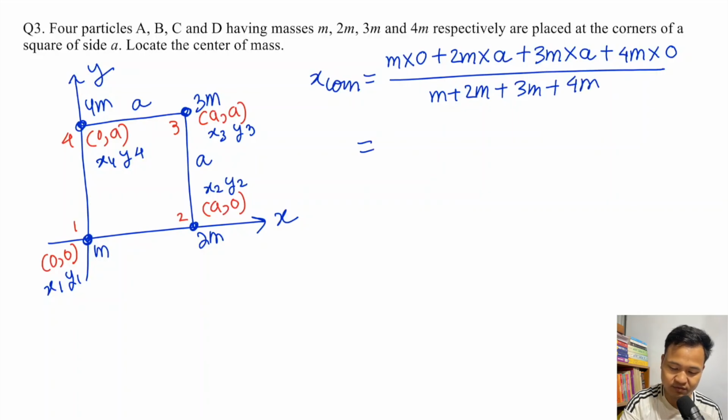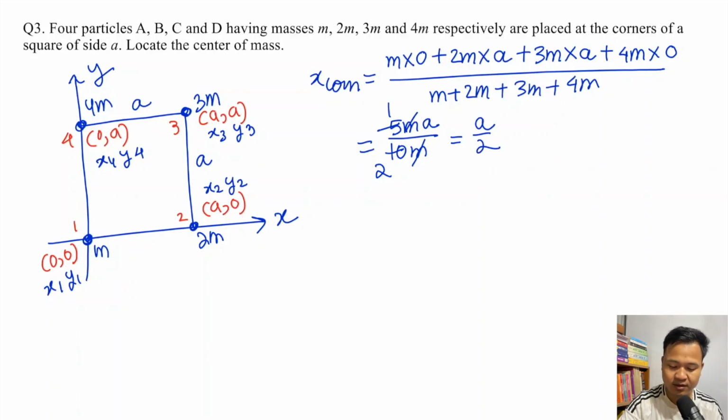Solving, you have 2ma plus 3ma, that is 5ma, divided by 10m. The m gets cancelled out, so that is a by 2.